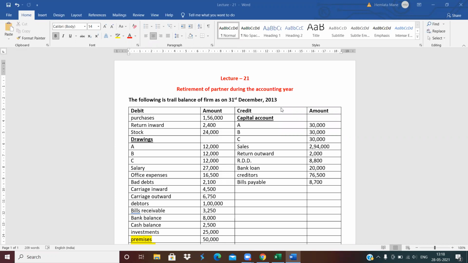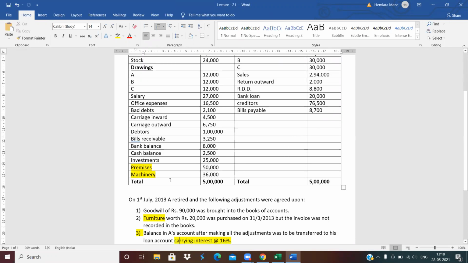Now in this lecture, we will solve the adjustments. See, what is the first adjustment? Goodwill of rupees 90,000 was brought into the books of account.